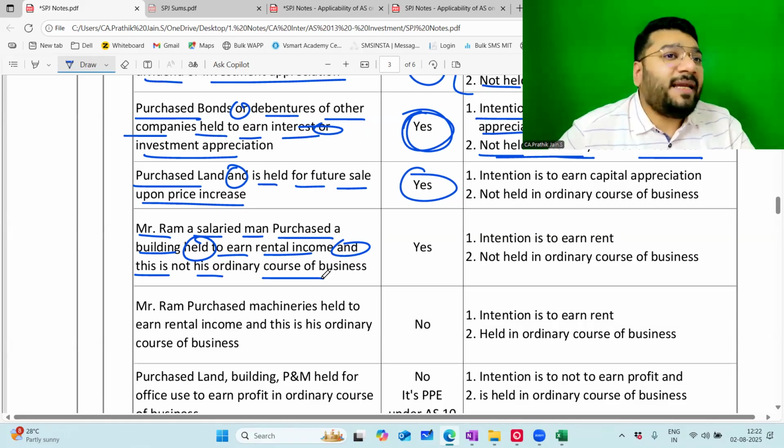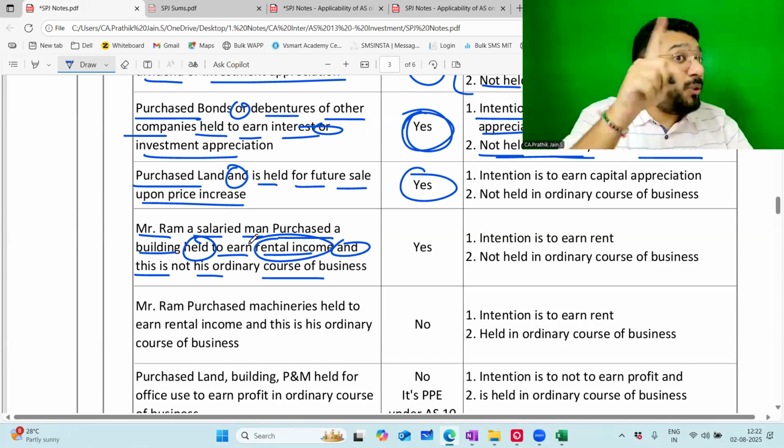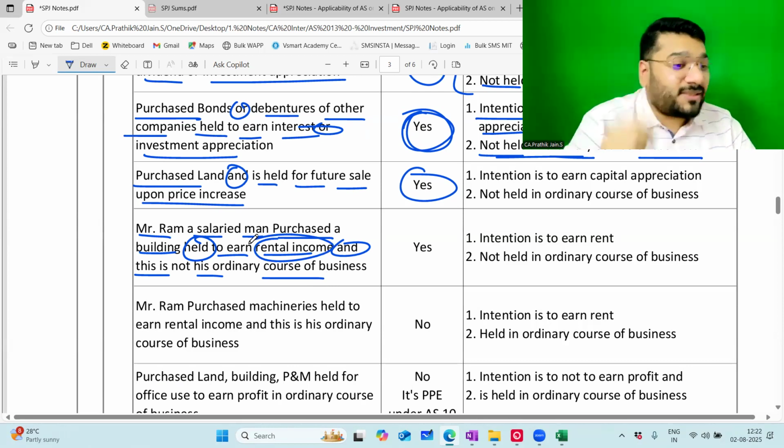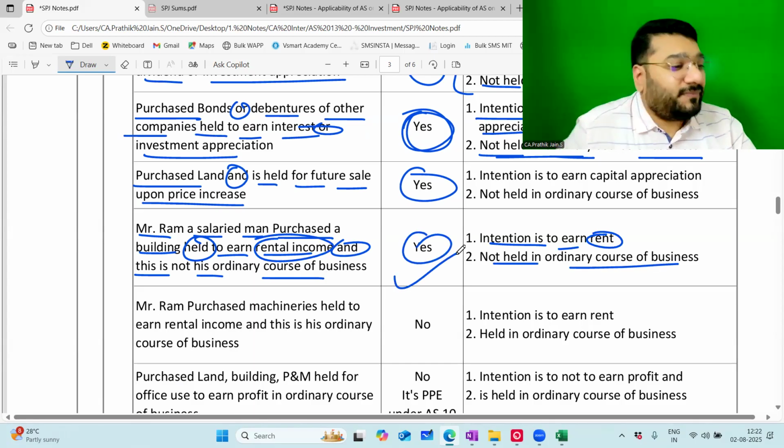Mr. Ram is in some job, he's getting salary. Over a period of time, he saved the money. Now he wants to invest in some building so that he can get rental income out of it. And this is not his routine business. So the intention is to earn rent, and this is not in the ordinary course of business. So this becomes my investment.